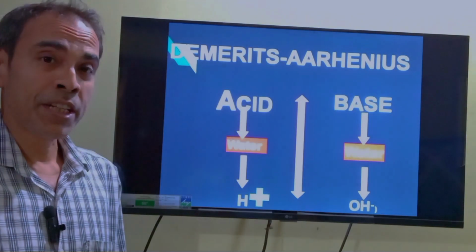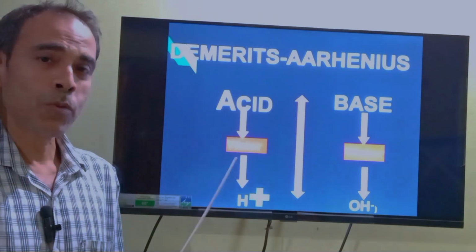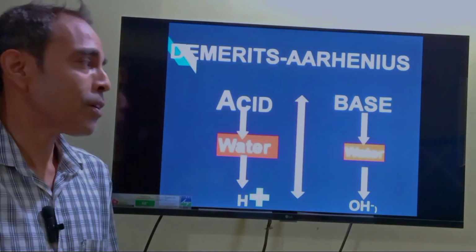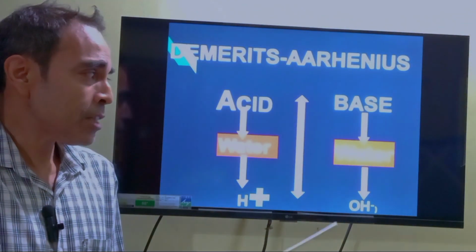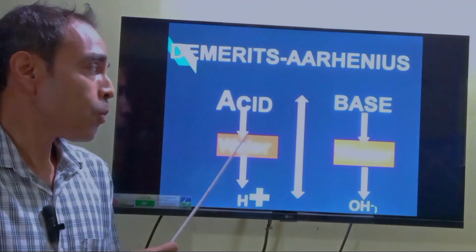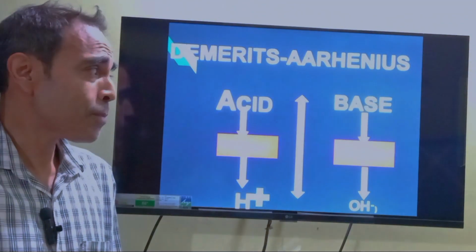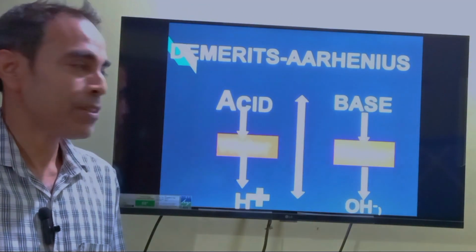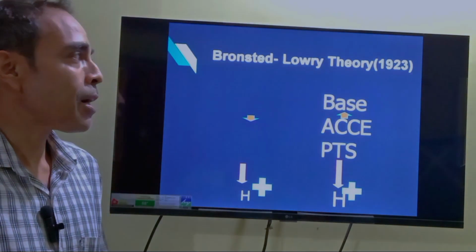However, there are certain demerits of this Arrhenius theory. Now what Arrhenius said was, acids are substances which have to react with water, and also bases are substances which have to react with water. And acids produce hydrogen ion and bases produce hydroxyl ion. Now what is the catch? There are certain substances which may act as an acid without reacting with water. The second point is that there are some substances which may not yield hydroxyl ions, but they still act as a base. So because of these demerits of the Arrhenius theory, a second theory came out in 1920,